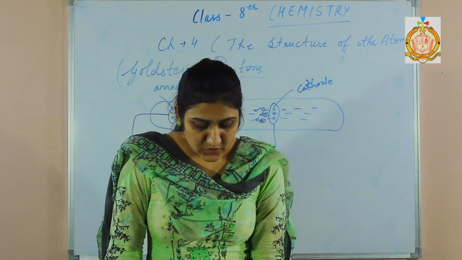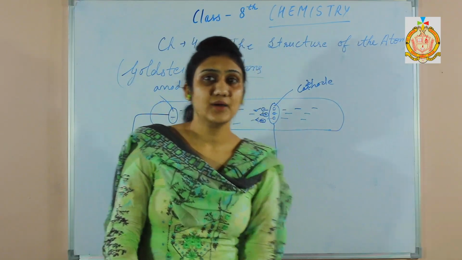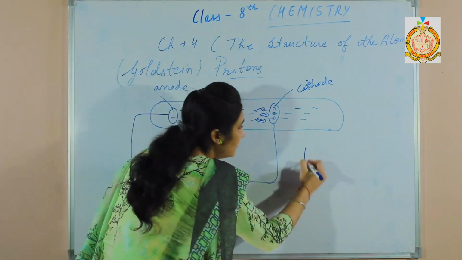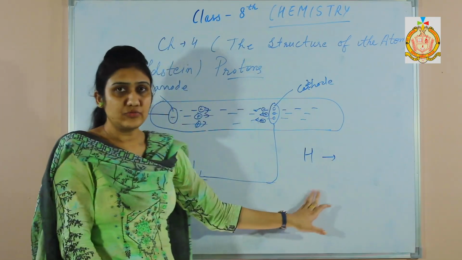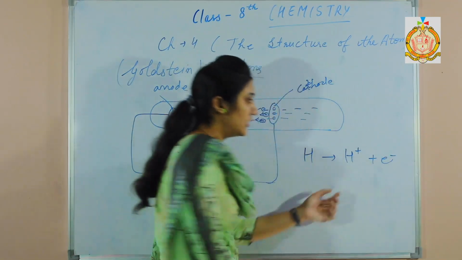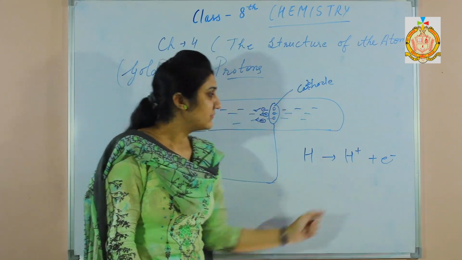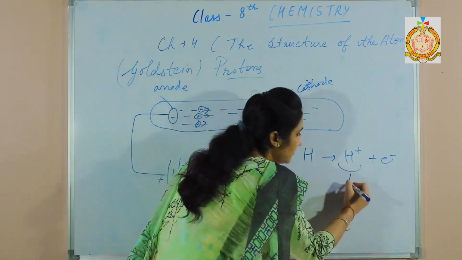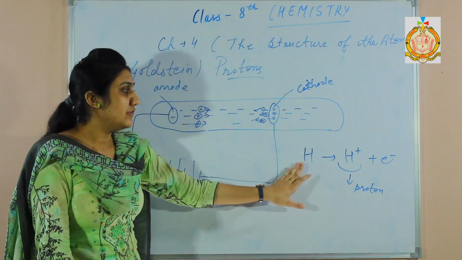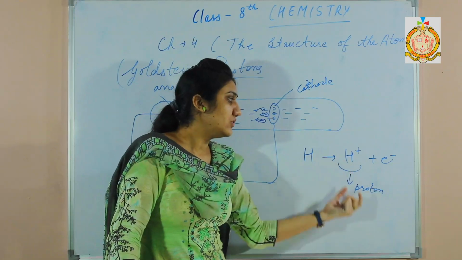Next, what constitutes the anode rays? The protons. How do we write proton? If we eliminate one electron from the hydrogen, we will be left with a positive charge on the hydrogen and one electron removed. So here is the positive charge on the hydrogen. This is nothing but proton. Hydrogen has one electron and one proton. If it loses one electron, what would be left? It would be left with only the proton.